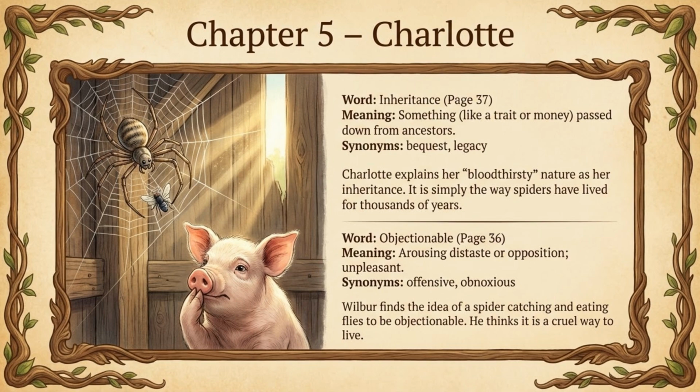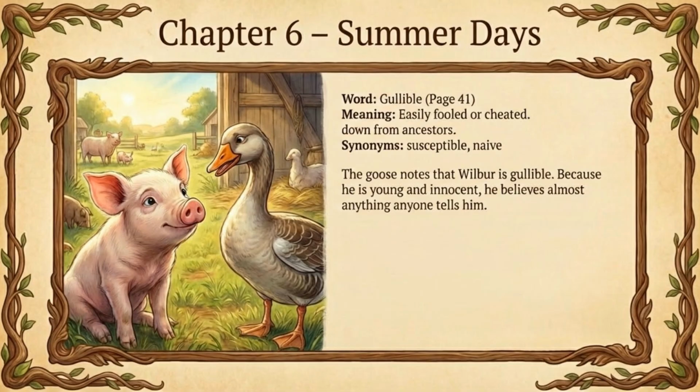Enter Charlotte, the spider. She explains her bloodthirsty nature is her inheritance, a trait passed down from her ancestors for thousands of years. Synonyms being bequest, legacy. Wilbur initially finds the idea of catching and eating flies objectionable, which means unpleasant or arousing distaste. Synonyms being offensive, obnoxious.